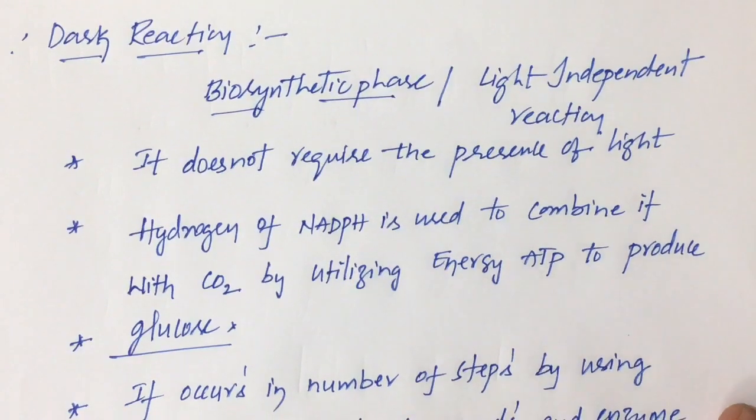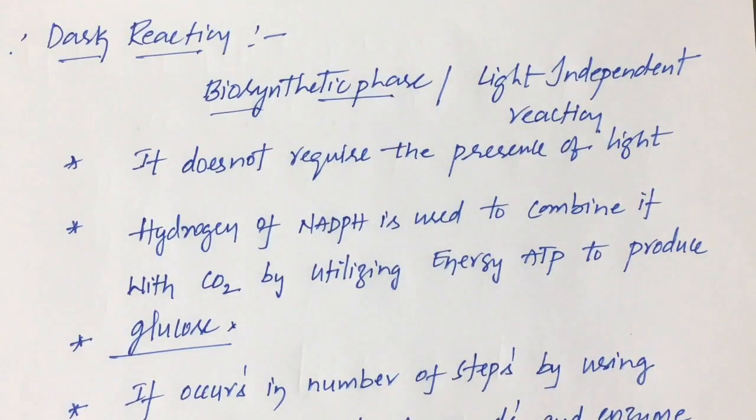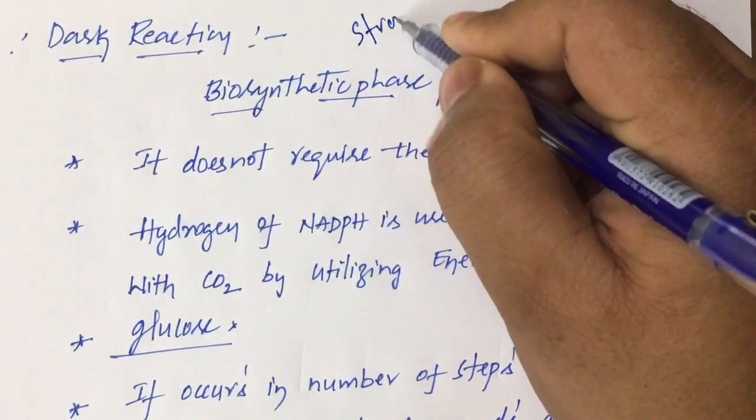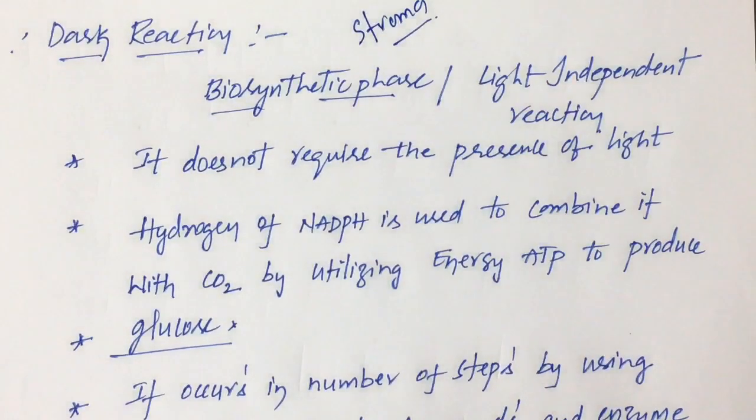After the light reaction, the next phase called the dark reaction occurs. This dark reaction is called the biosynthetic phase, or light independent reaction. In this dark reaction, enzymatic reactions occur. The name itself indicates that dark reaction means it does not require the presence of light. It doesn't mean that it takes place in the dark. Children, it occurs in the stroma of a chloroplast.